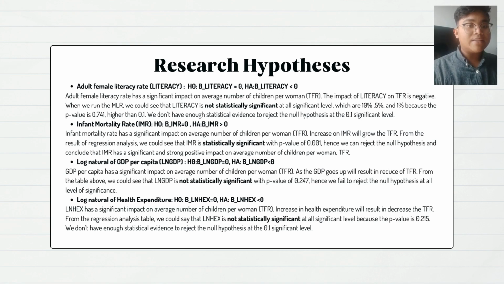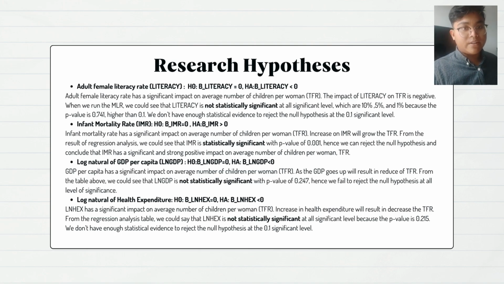Hence, we can reject the null hypothesis and conclude that IMR has a significant and strong positive impact on average number of children per woman. This result is in line with INET 2023, who found that some developing nations with higher IMR have higher TFR, possibly due to limited access to family planning.